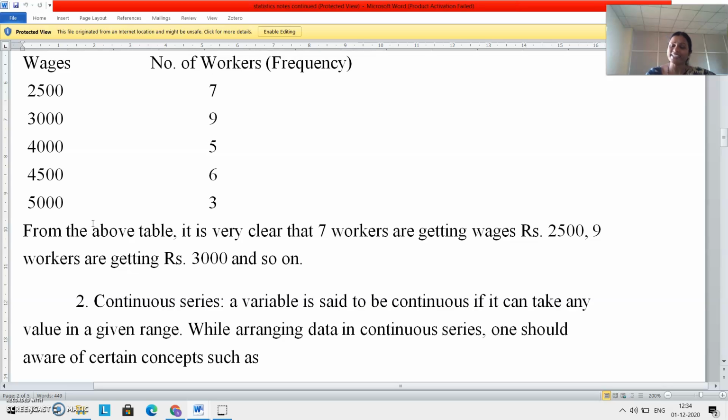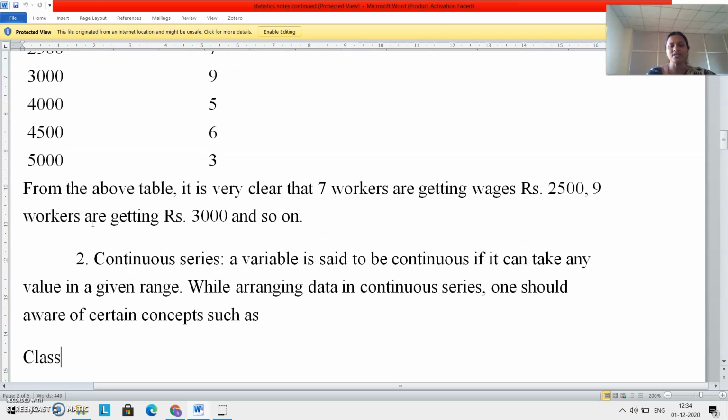So that is known as continuous series. If I know specifically that there are 2 students who scored 57, that is discrete series. If I know that there are 50 students who scored marks in between 10 to 20, that is continuous series. So a variable is said to be continuous if it can take any value in a given range.